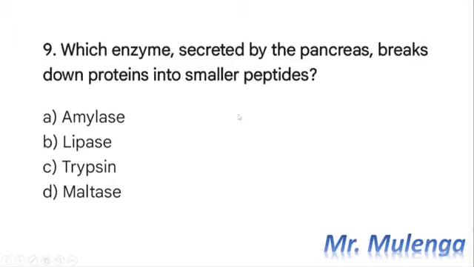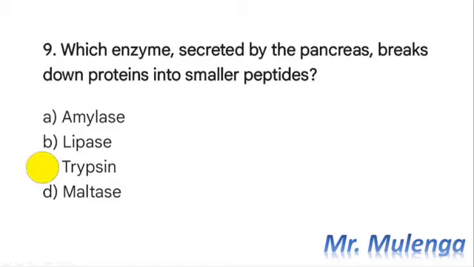So here is our question 9. The question reads, which enzyme secreted by the pancreas breaks down proteins into smaller peptides? A. Amylase, B. Lipase, C. Trypsin, D. Maltase. So the enzyme that is secreted by the pancreas and helps to break down proteins into smaller peptides is called trypsin. So the correct answer here is C.